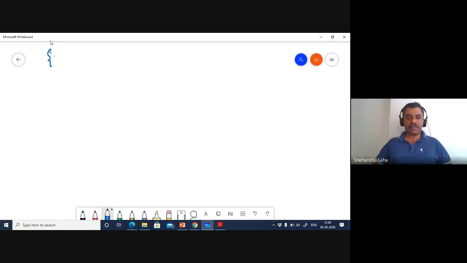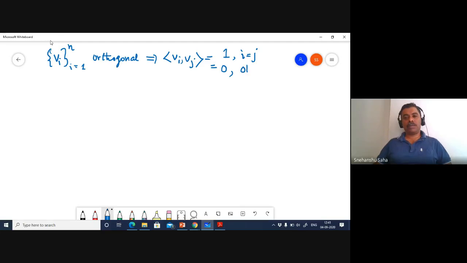So I have a set of vectors, and these are orthogonal pairwise, which means that if you take the inner product of these guys, you are going to get something like this. This is what we know about orthogonality.